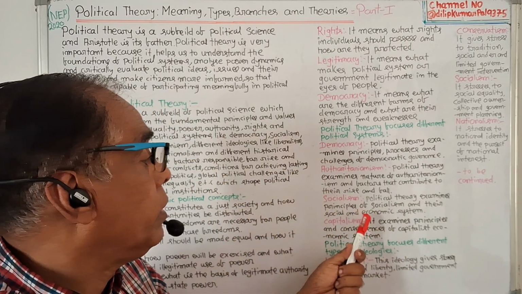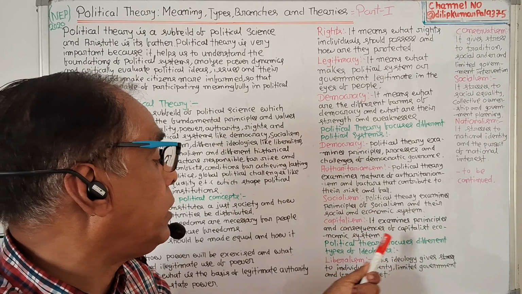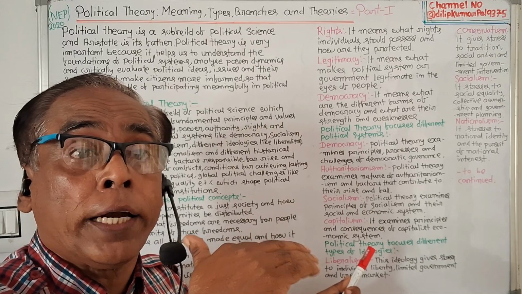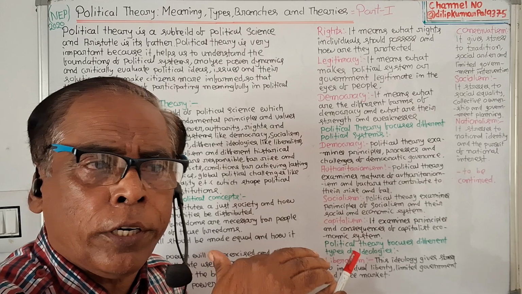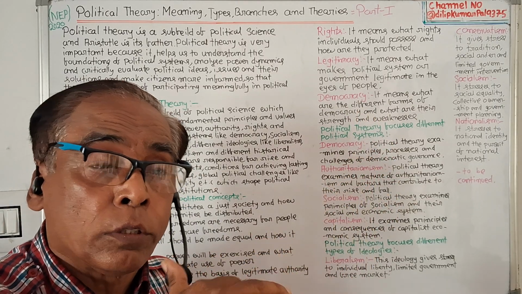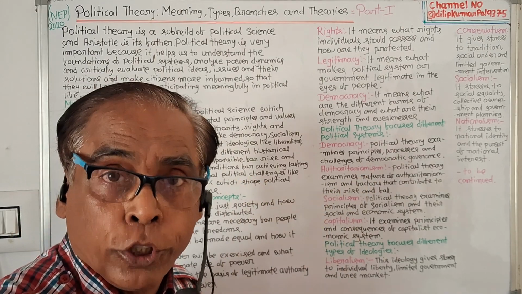Then capitalism. It examines principles of capitalism and its consequences. So political theory discusses different types of political systems which influence political community, political institution, or state.